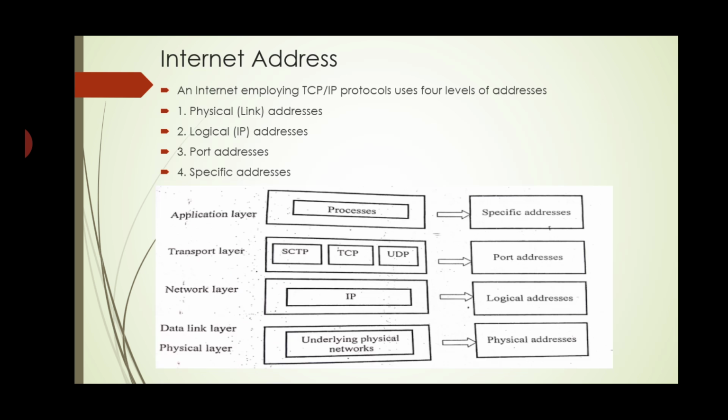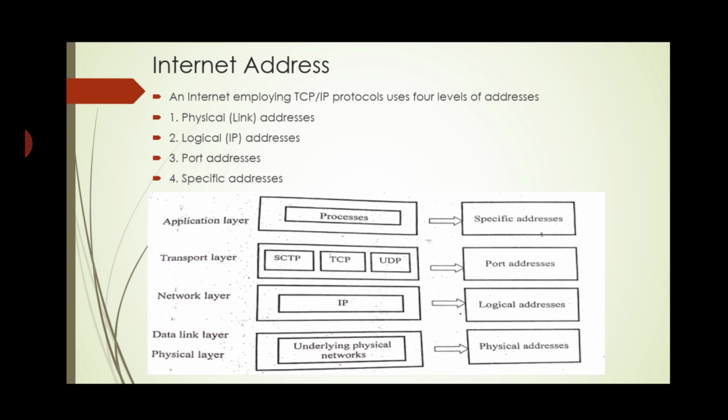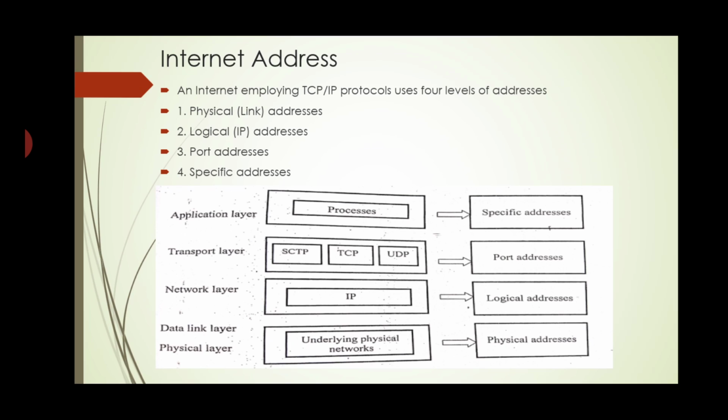In the diagram, for each layer the different addresses are mentioned. For the data link layer and physical layer, they are using the physical address. For the network layer, they are using the logical address. For the transport layer, they are using the port address. And for the application layer, they are using the specific addresses.